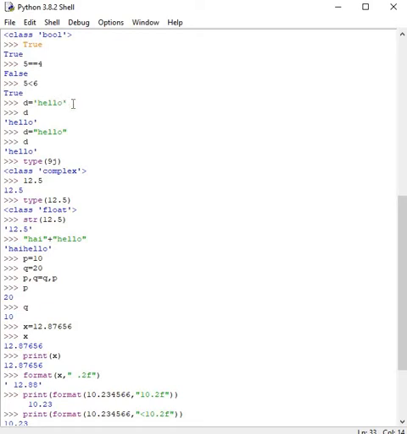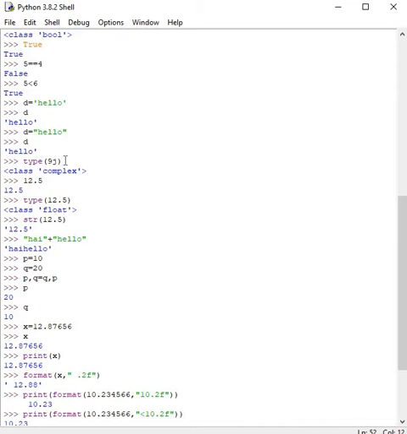Look at this, d = 'hello' is a string, and if you just type d, you get hello. You can also put it within double quotations. A string can be placed within single quotations and also in double quotations. Even if you try giving triple quotations, what happens? Check it out.